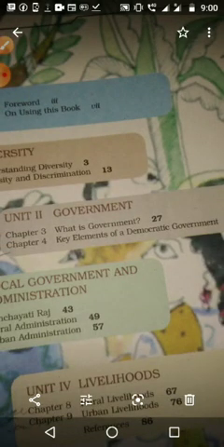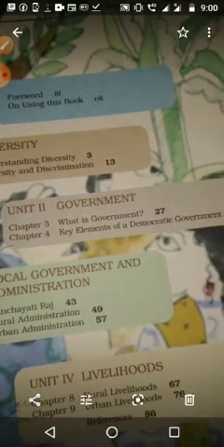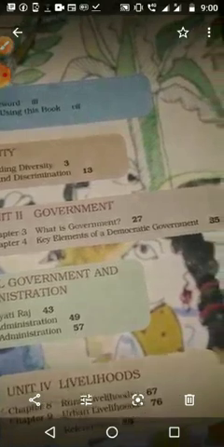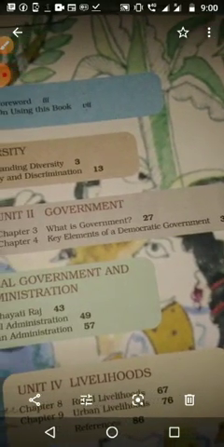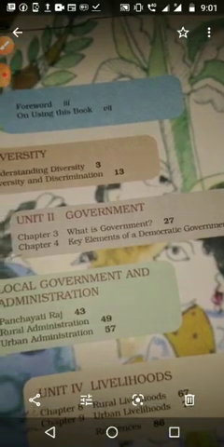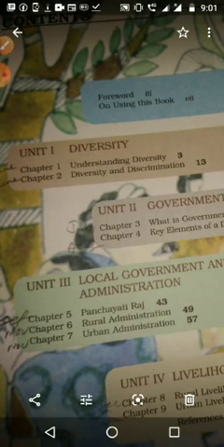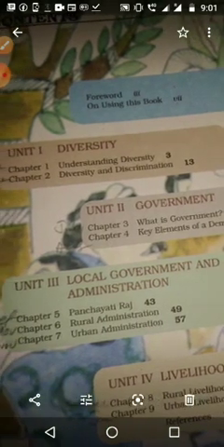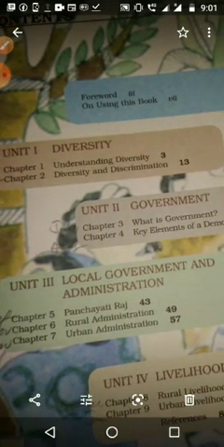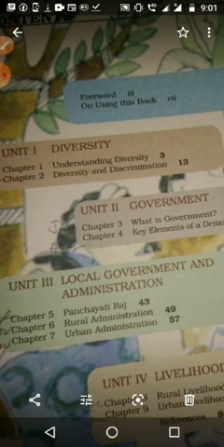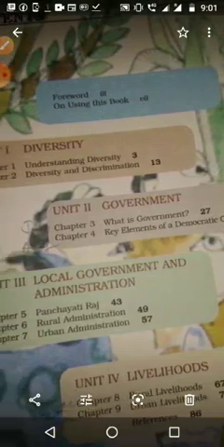Then in chapter 3 we studied what is government, and in a democratic government, what is the duty of the government. Then we studied the key elements of democratic government, meaning freedom, equality, liberty, like those values. Then we studied Panchayati Raj, that is the local government body in the rural area, and in the urban area, which is not given here, we studied the municipality also.